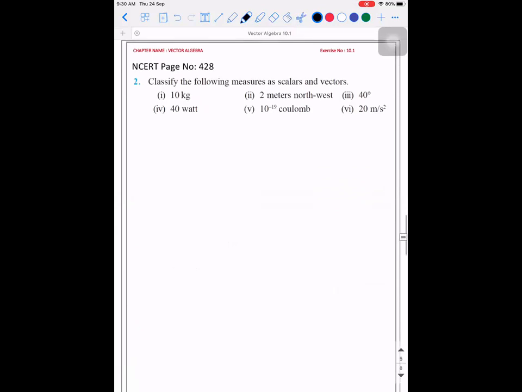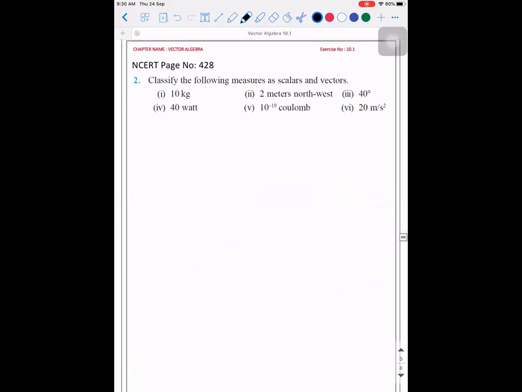Next. Classify the following measures as scalars and vectors. 10 kilogram. Kilogram is a measure of? Scalar. Kilogram is the measure of mass. It's a scalar. So, 2 meters northwest. It's a vector. Why? 2 meters relates to distance, but direction is specific. Yes, northwest. It's a direction. They are talking about displacement. So it is a vector quantity.